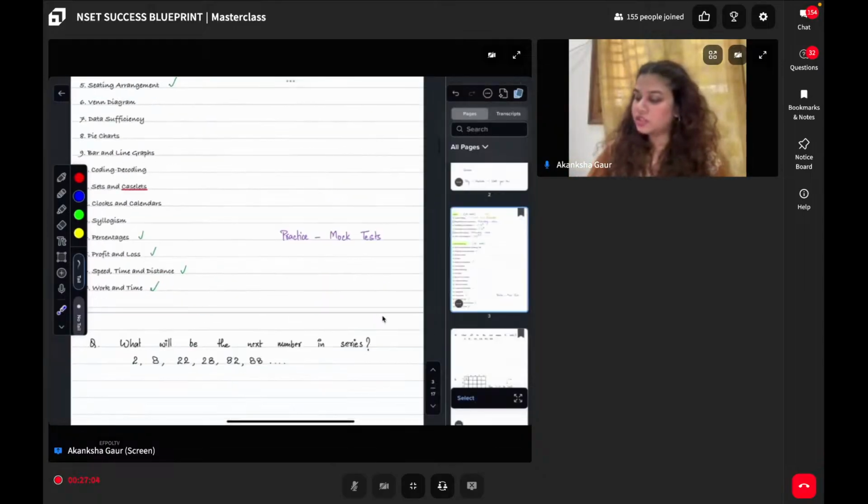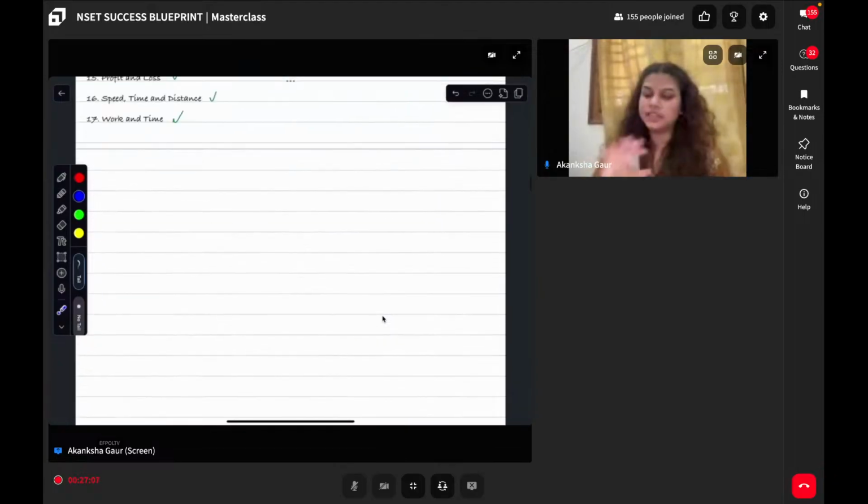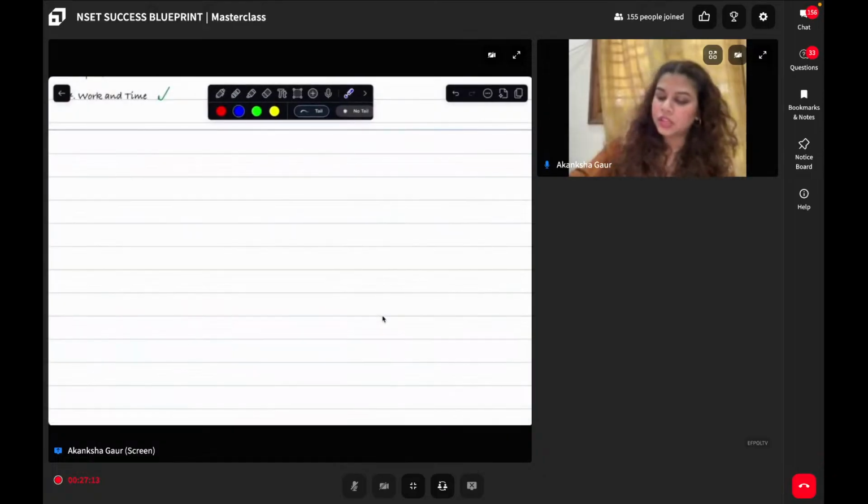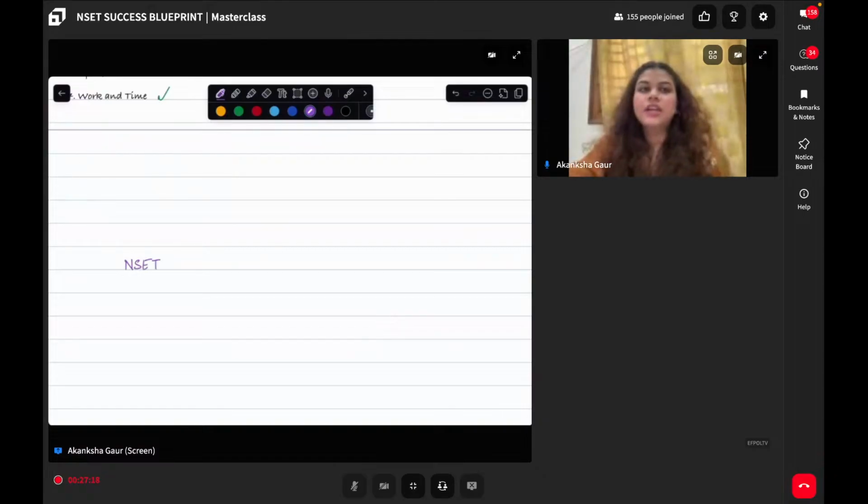Then, what is the process of selection? I believe everybody knows it, but I'll still reiterate it. Microphone is not needed in the exam, I just answered. It is mandatory to give the exam on the laptop. Please make sure the webcam and everything is working fine. There is no microphone required, but I guess now, because of cheating cases and all, they might have made the microphone required as well.